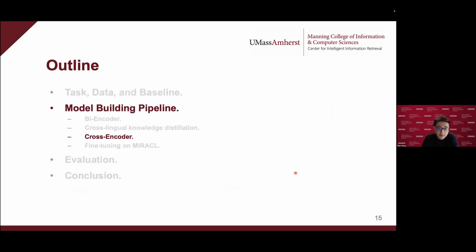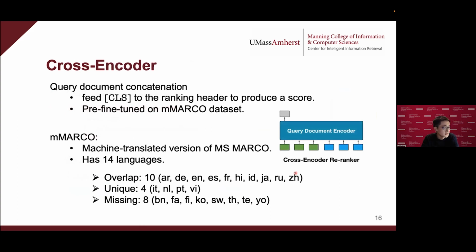Next, I will briefly introduce our cross-encoder model. For the cross-encoder, we take the sequence classification task, and the input for the model is the query-document concatenation. After the encoding process, we feed the CLS token to the ranking head to produce a score. And we pre-fine-tune this model using mMARCO, which is the multilingual MARCO dataset. The mMARCO dataset is actually a machine-translated version of MS MARCO, and it has 14 languages. Here I list the comparison of the languages between mMARCO and Miracl.